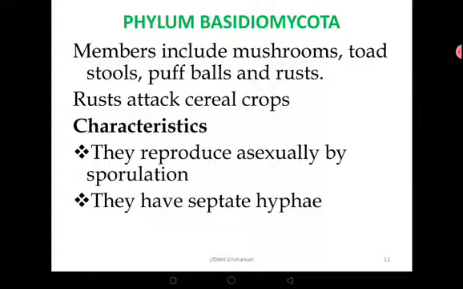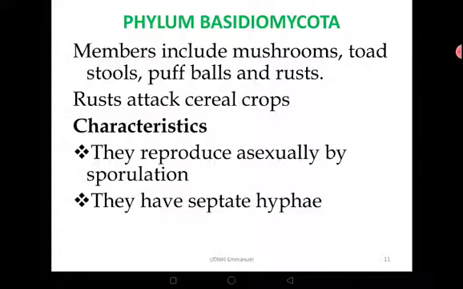Well, so we can look at another phylum, Basidiomycota. Basidiomycota. These ones include mushrooms, toadstools, puffballs, rusts. Those are the members of Basidiomycota. And have you ever seen the rusts? At least you know the mushrooms, maybe you know the puffballs.